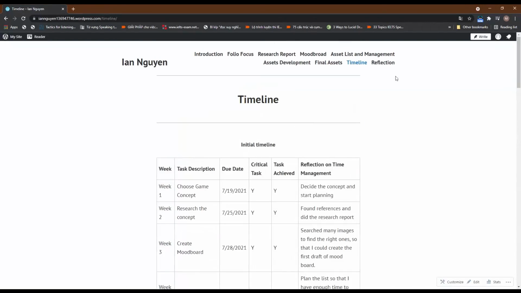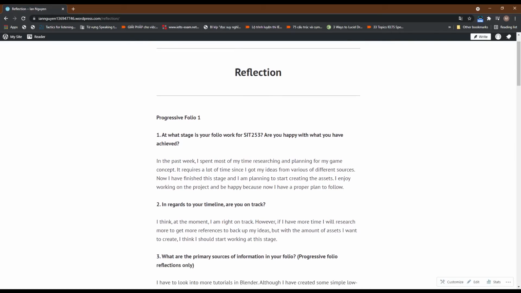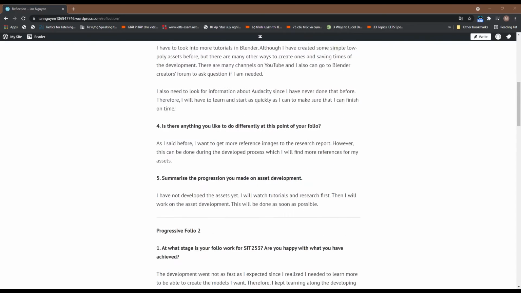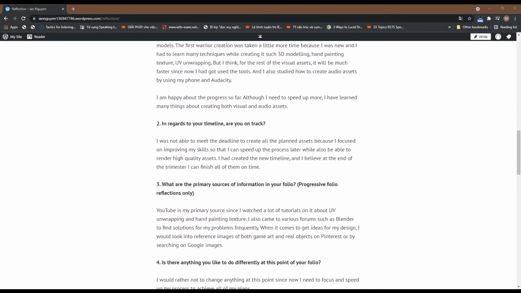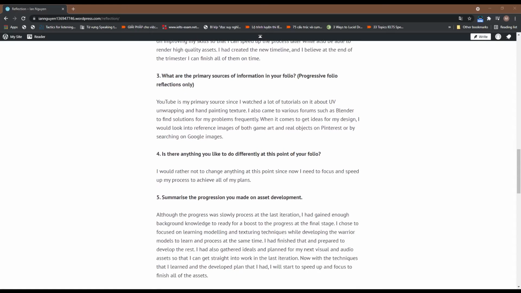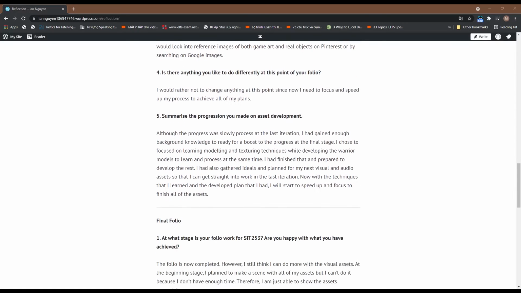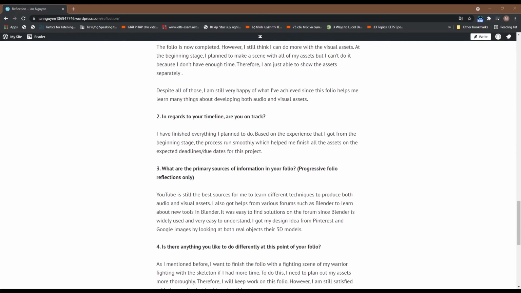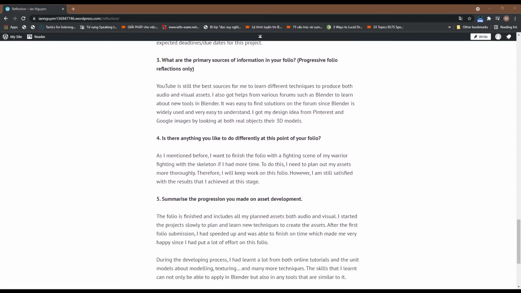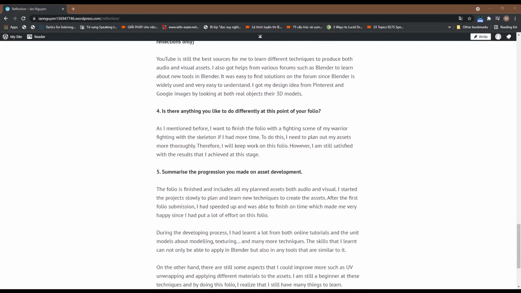And finally, the portfolio is finished and includes all my planned assets, both audio and visual. I started the project slowly to plan and learn new techniques to create the assets. After the first portfolio submission, I sped up and was able to finish on time, which made me very happy since I have put a lot of effort into this portfolio.